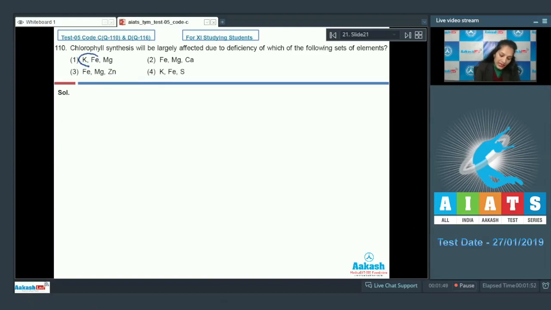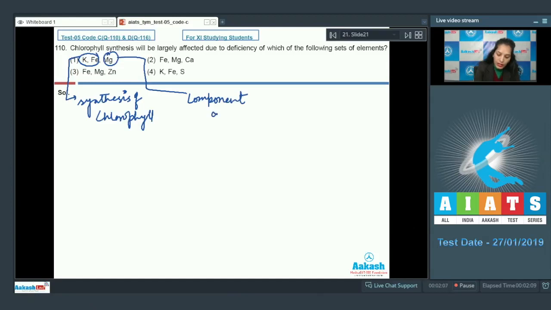Potassium and iron both are essential for the synthesis of chlorophyll. And magnesium is a component or the constituent of chlorophyll. So, if there is a deficiency of potassium, iron or magnesium, the chlorophyll synthesis will be largely affected. So, the correct option for the given question is option number 1. Let's move on to the next question.